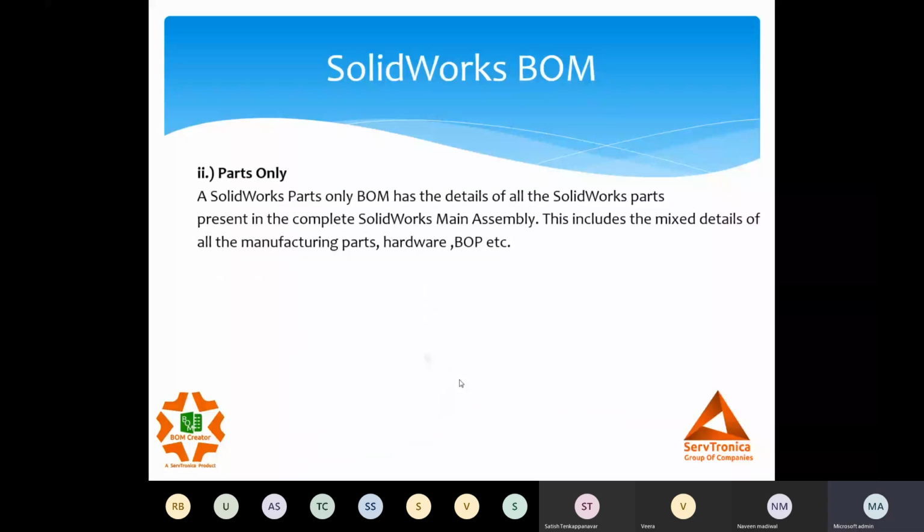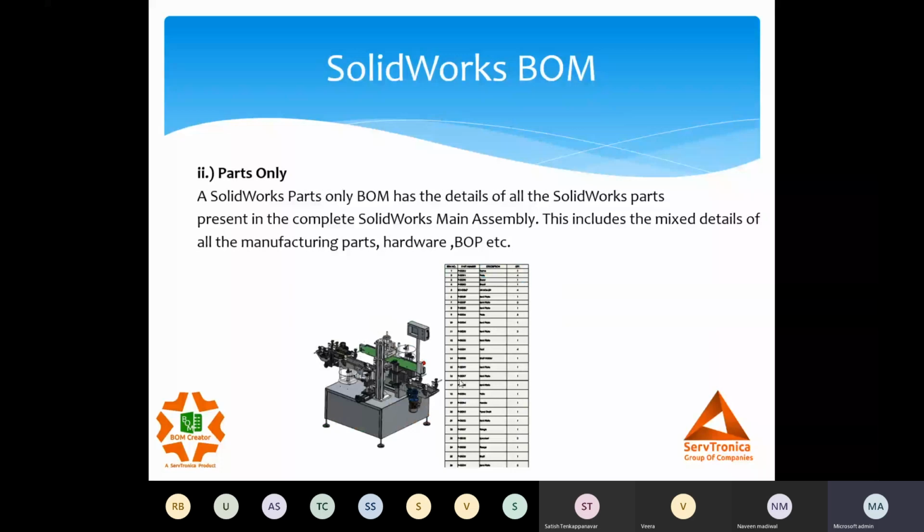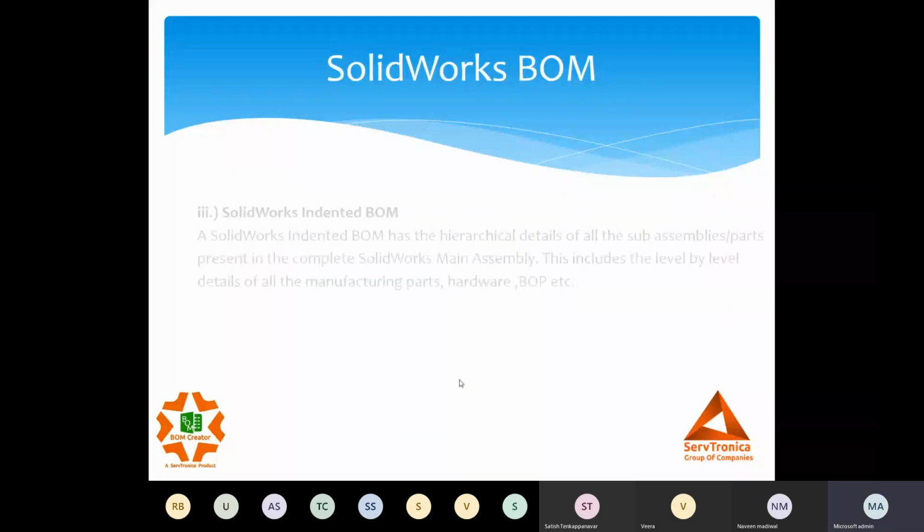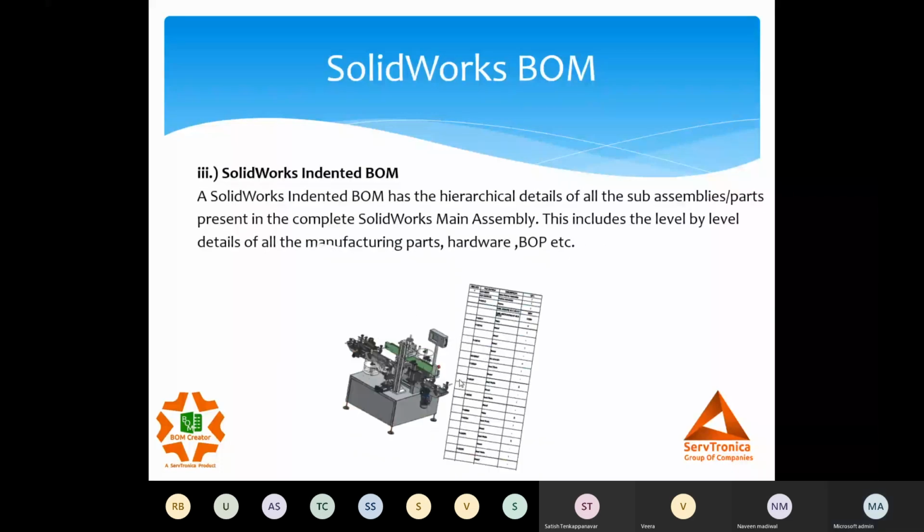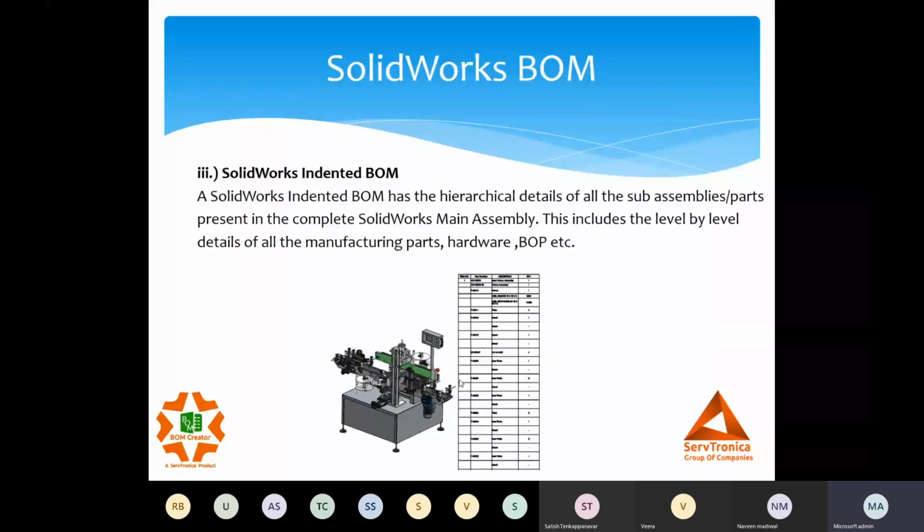Second is parts only. Parts only covers the detail of all the SolidWorks parts, irrespective of whether it is hardware, BOP or a manufacturing part. So it's a mixed detail without the details of sub-assemblies. And last is the SolidWorks indented BOM. Indented BOM is nothing but the hierarchical BOM. Say I have a sub-assembly and further there's another sub-assembly, and it goes to n levels. It will give you level by level detail.